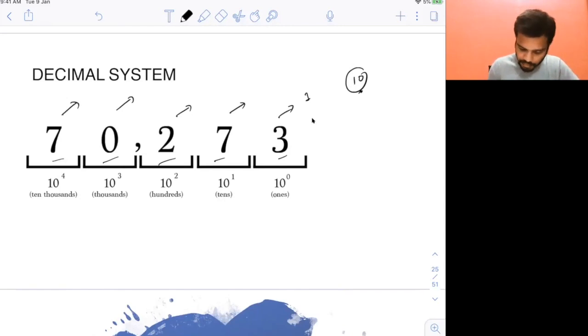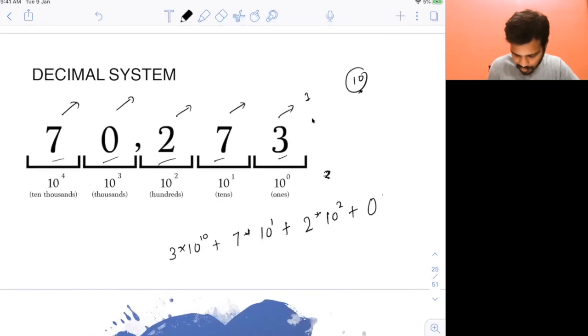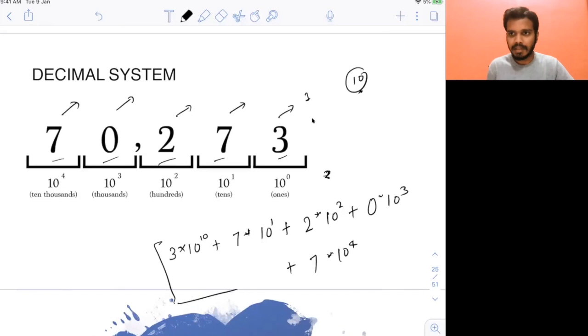Basically, this number is 3 into 10 power 0, plus 7 into 10 power 1, plus 2 into 10 power 2, plus 0 into 10 power 3, plus 7 into 10 power 4. If you do this calculation, that's what you will get as the final number. That's what decimal actually is. This is the ones place, so you need to multiply by 10 power 0.